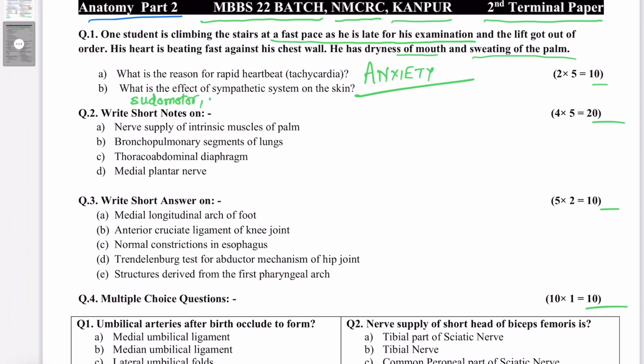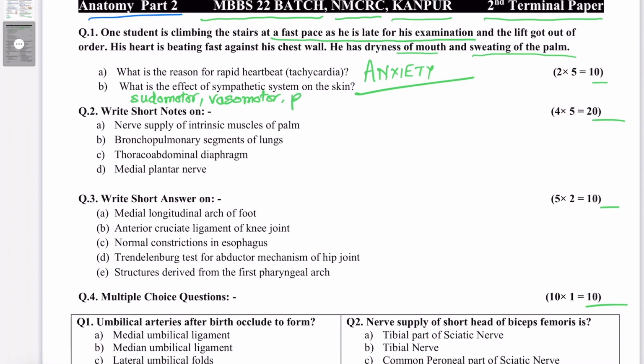Then you have vasomotor. Vasomotor is actually vasoconstriction of the peripheral vessels supplying the skin. And pilomotor. The pilomotor is contraction of the muscle erector pili, which causes the erection of the hairs, and that's called goose bumps or goose flesh formation. So that's how you can explain the answers to this type of question.